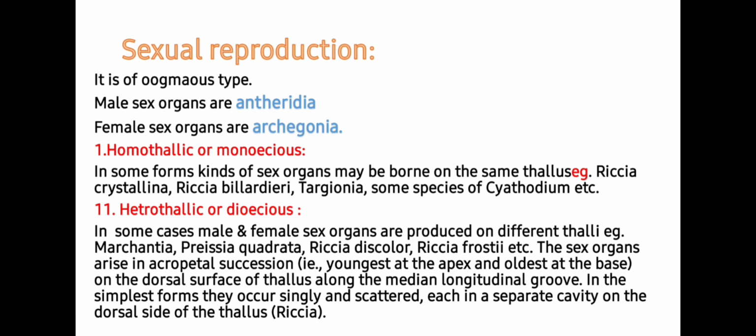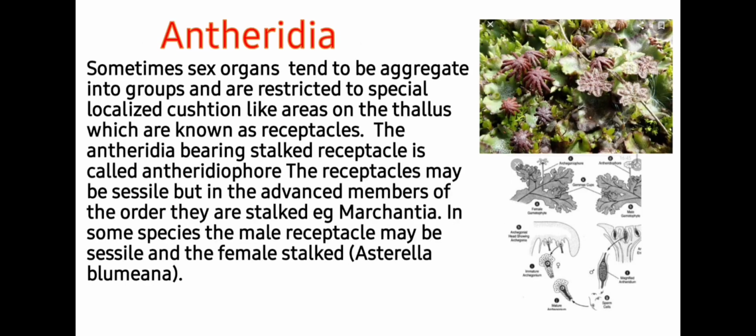The sex organs arise in acropetal succession, that is, youngest at the apex and oldest at the base. They appear on the dorsal surface of the thallus along the median longitudinal groove in the simplest form. They occur singly as well as they may be scattered, each in a separate cavity on the dorsal side of the thallus. For example, in Riccia. So let's know much more about the antheridia.